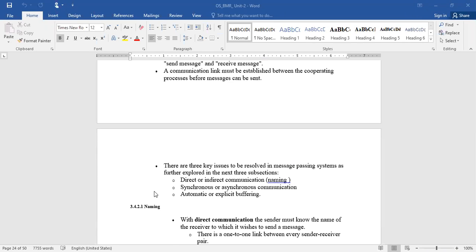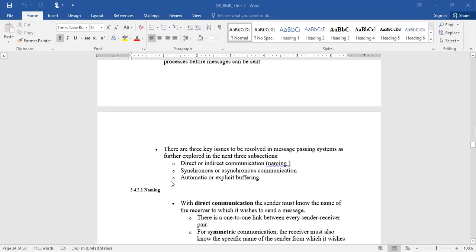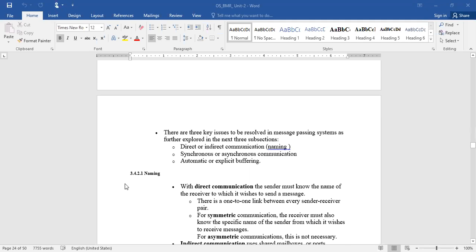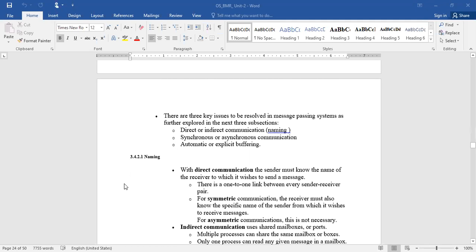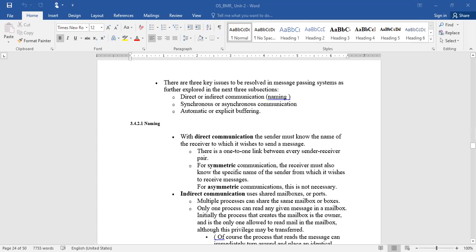Third, automatic or explicit buffering, meaning the message block size is changed automatically, or you need to implement some mechanism that can handle the message blocks. So these are the three different issues we need to address. Coming to the first point, direct or indirect communication, that is what we call naming. With direct communication, the sender must know the name of the receiver to which it wishes to send the message.